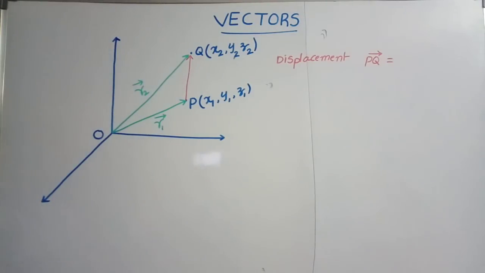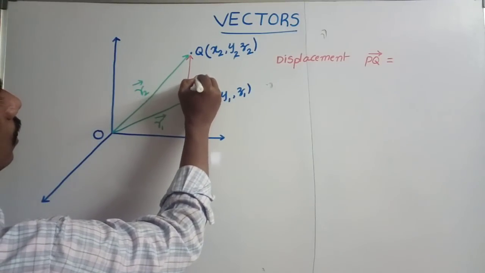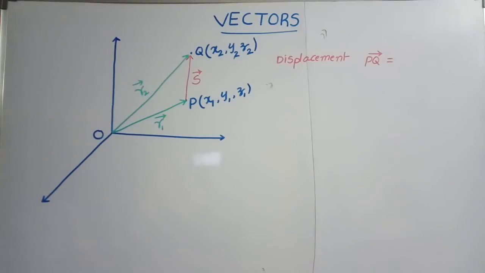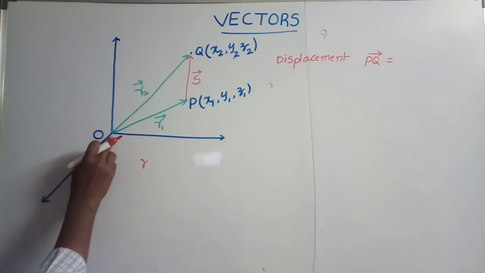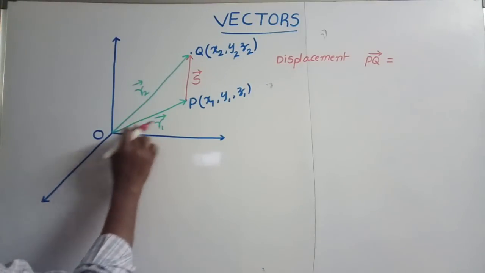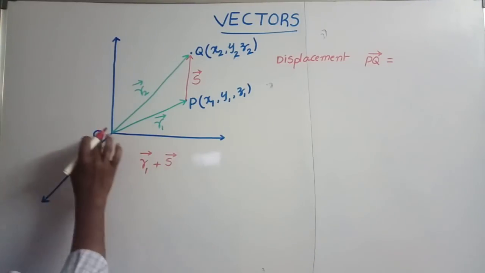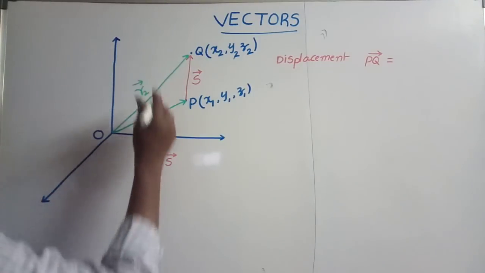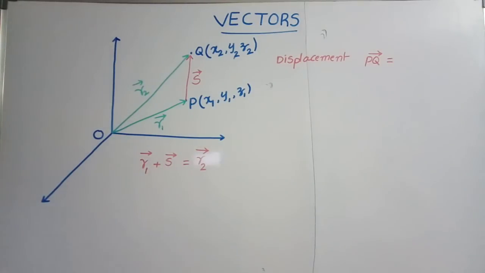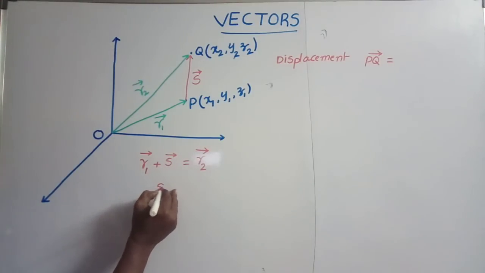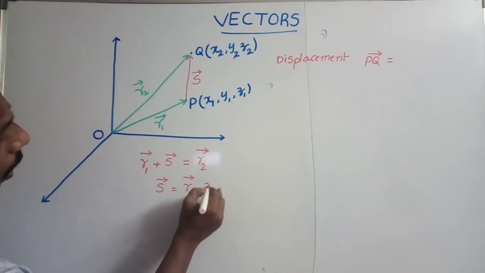Taking PQ as s bar, to reach point Q from the point O we can select either path: r1 bar plus s bar, or travel from O to Q directly, which is r2 bar. So r1 bar plus s bar is equal to r2 bar. From this, s bar is equal to r2 bar minus r1 bar.